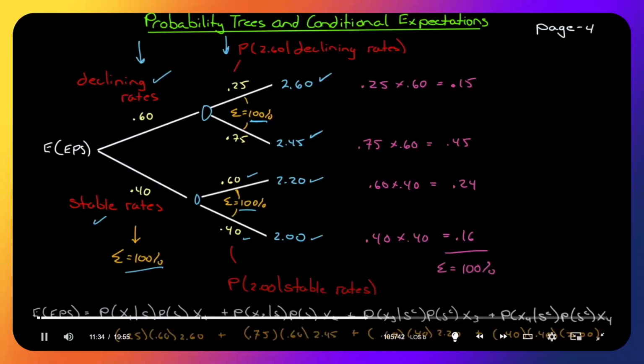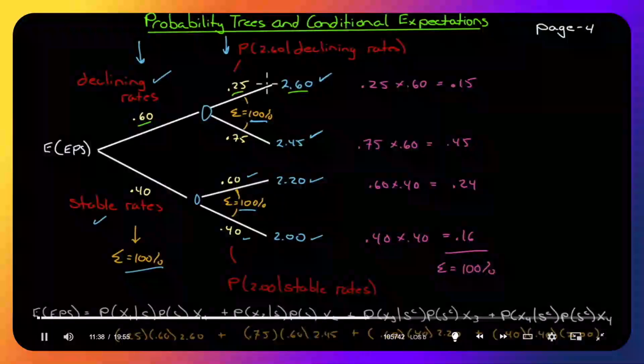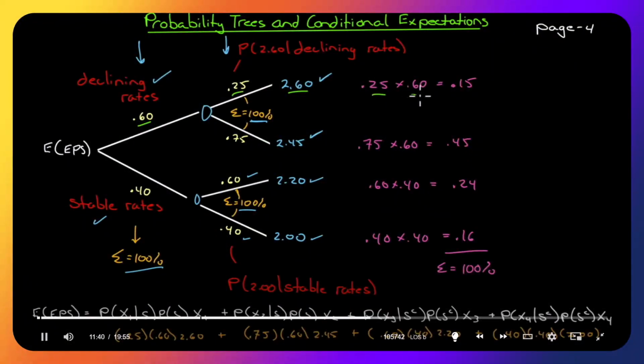We can calculate the probability of 260 happening. It is just the multiplication of two probabilities. 0.6 times 0.25, 0.15. The probability of 245 happening, we have 0.75 times 0.6 or 0.6 times 0.75, whether you read the tree forwards or backwards. 0.45, 0.24 at 220, and 0.16 at $2.